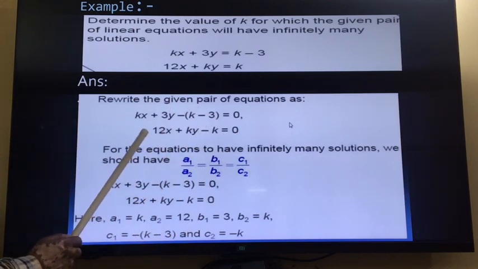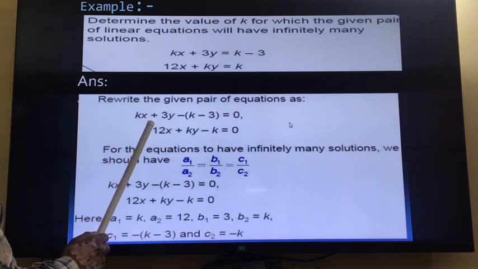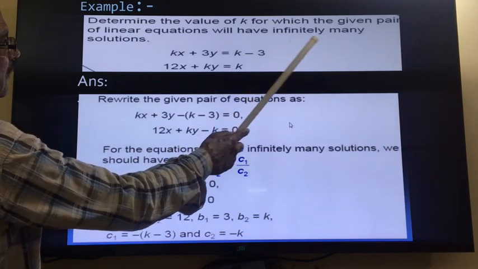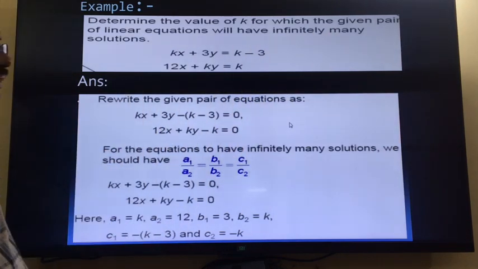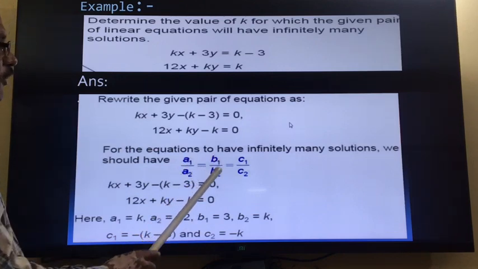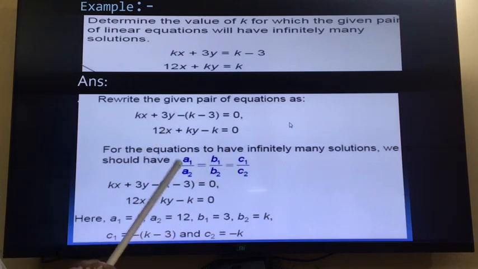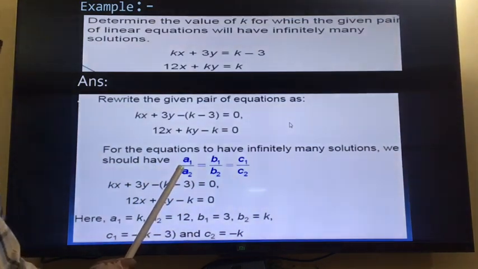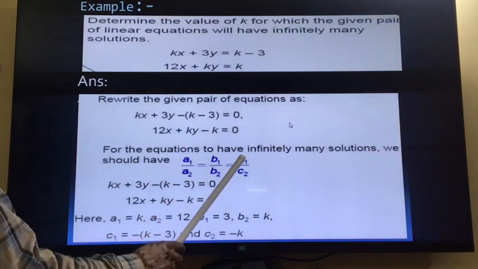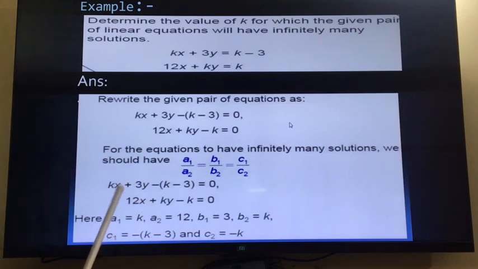After that you can compare and use the condition, because they are saying they have infinitely many solutions. For infinitely many solutions, we know the condition is a1 upon a2 is equal to b1 upon b2 is equal to c1 upon c2. This is the condition, and you have proved all these conditions in the practical also.